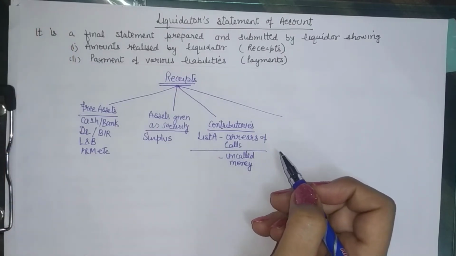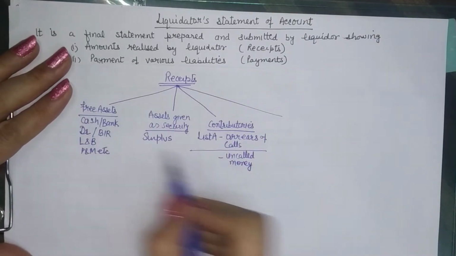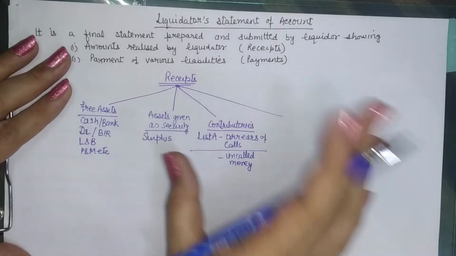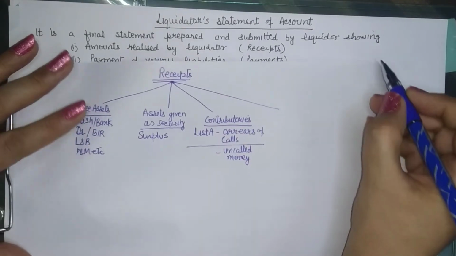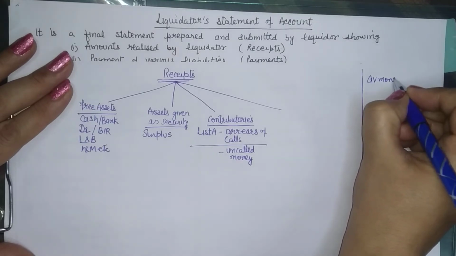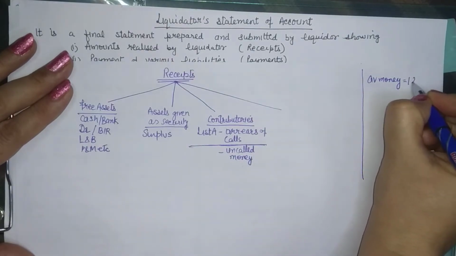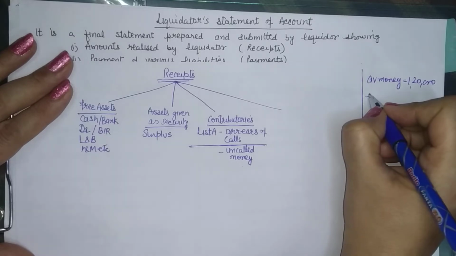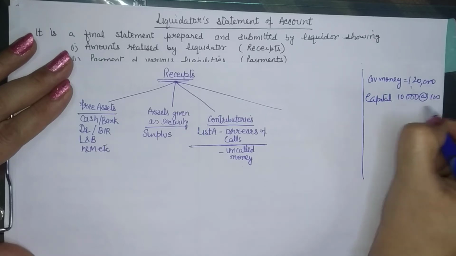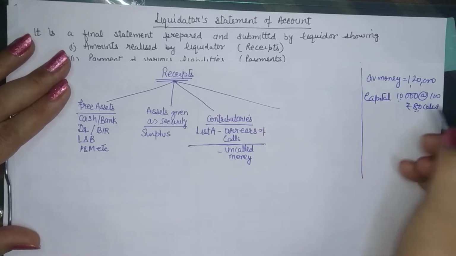If you think that the liabilities are not being paid, we cannot pay the amount to the liability holders, then you can call up the money, but then again the limit is uncalled money. But how much will be called will depend upon the liabilities required to be paid. So suppose up to this stage you have money available, say 1,20,000. Your capital is 10,000 shares of 100 rupees each, 80 called. It means that 20 rupees can be called even now.